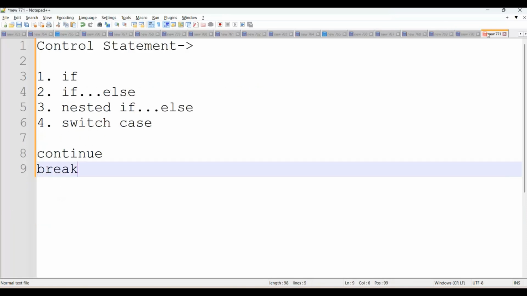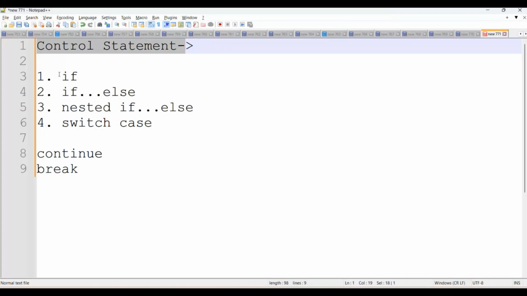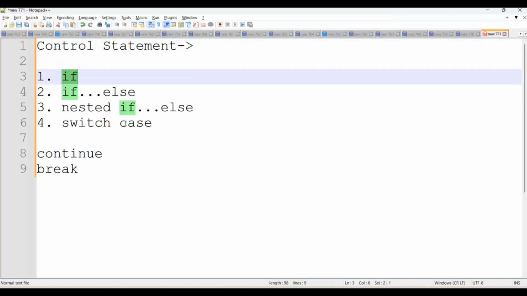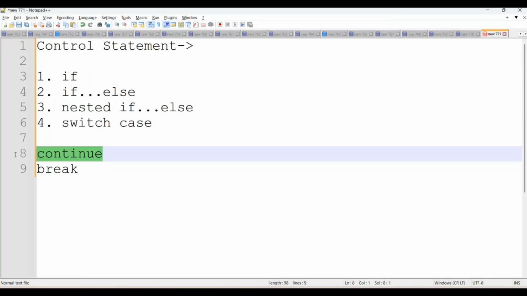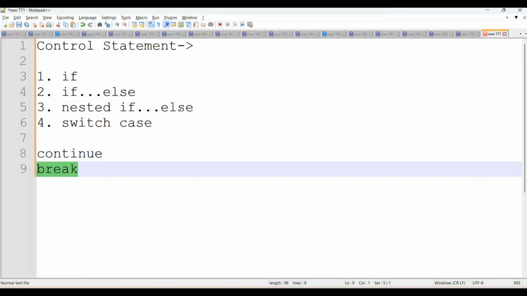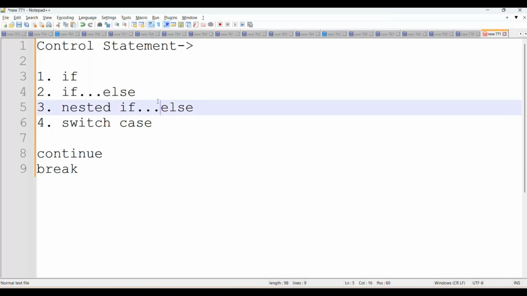In today's session we started with control statements, and we already completed if else, nested if else, and switch case as hands-on. If you have any questions, for the next 5 minutes we enable your questions here. We are also done with continue and break. In the next session we'll go ahead with for loop, while loop, do while loop, and we'll come up with the first assessment, the banking assessment. Whatever concepts we learn here, we try to implement in our assessment. Yeah. Any questions on today's session?